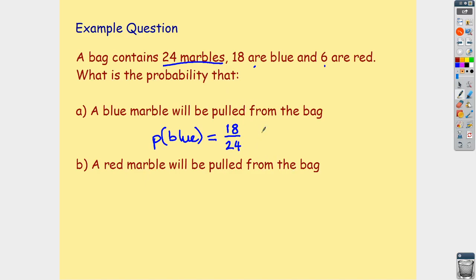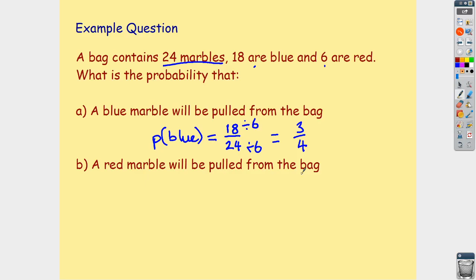You need to try and find what the highest common factor is between 18 and 24. Give it a bit of thought. You should hopefully realise that it is 6. Okay, so we're going to divide top and bottom by 6. And we get a probability of blue that is going to be 3 over 4. Okay, so our probability of pulling a blue marble from the bag is 3 over 4.